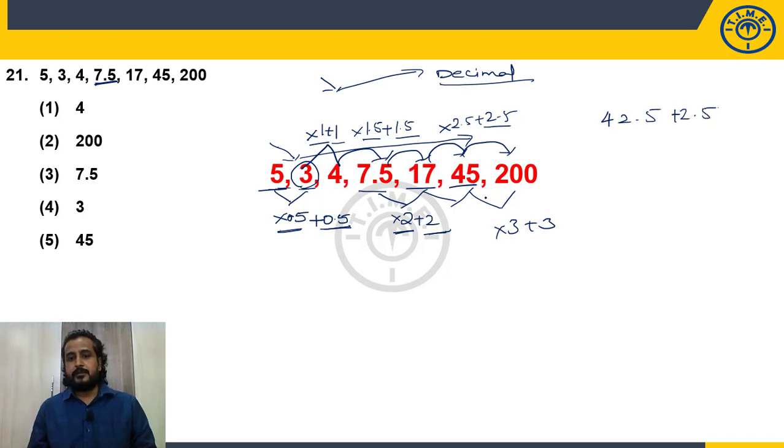So what should be next? 45 into 3 plus 3. 45 into 3 is 135, plus 3 is 138. So what is the required number? 138. What is the wrong number in the series? 200. So choice 2 is my answer. Choice 2.